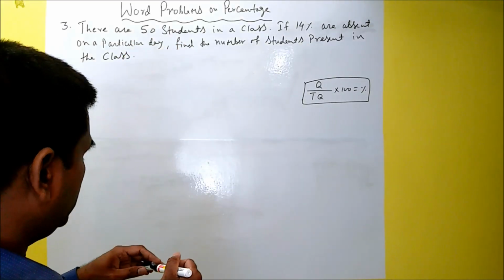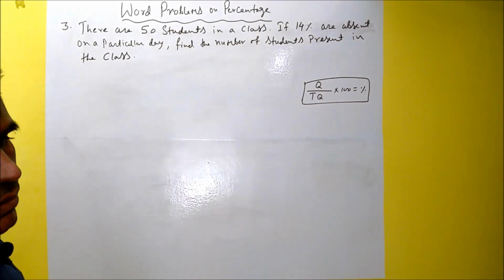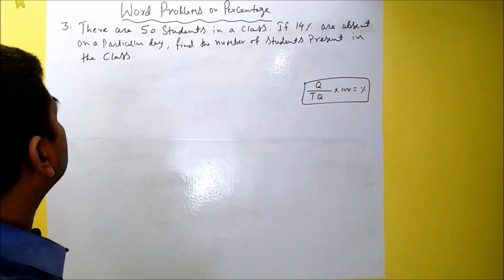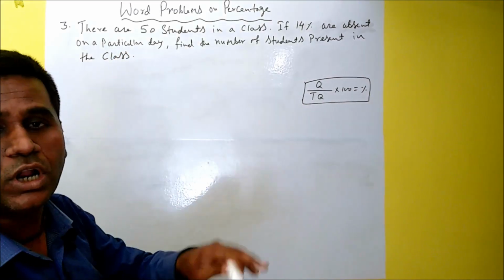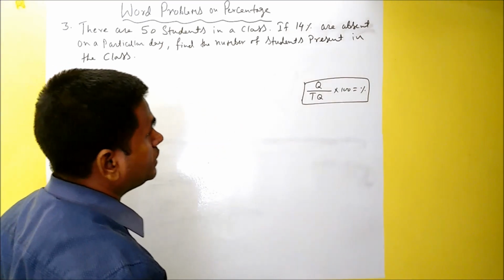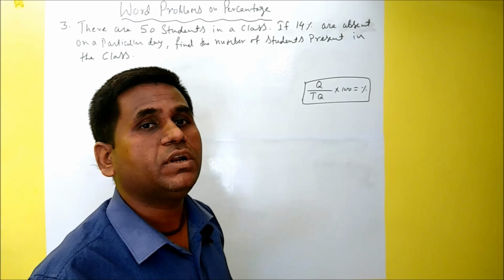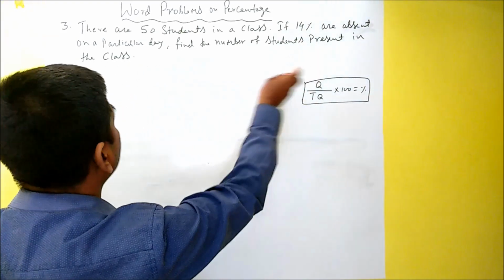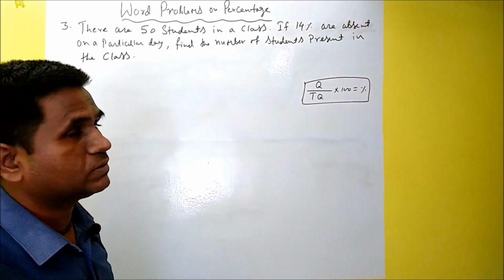a point to be noted here is that this number of students is given. It is not a percentage, it is a number. And what is this 50 students? This is the total, there are 50 students in a class, so 50 is the total number of students. The number of students absent on a particular day is not given, they have given the percentage. So 14% are absent on a particular day. Find the number of students present in the class.